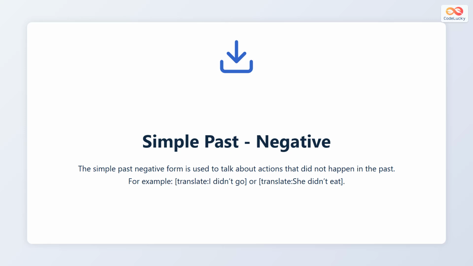The simple past negative form helps us express something that did not happen in the past. We use it to say that an action did not take place. For example, I did not go, or she did not eat. Notice that the action is complete in the past, but it did not actually occur.